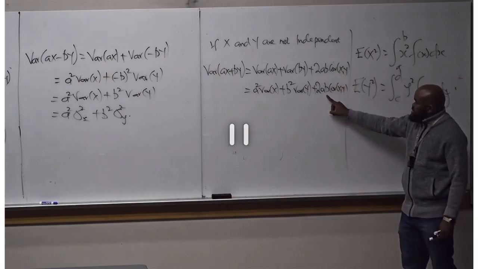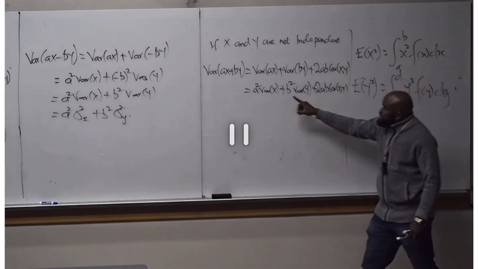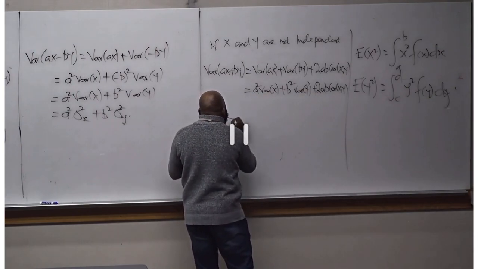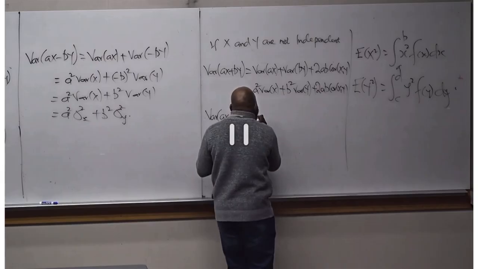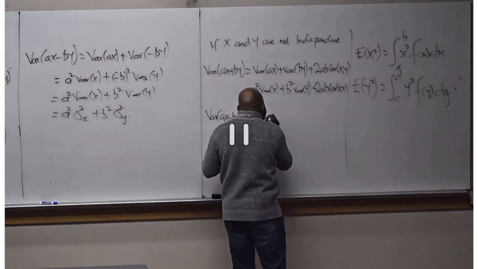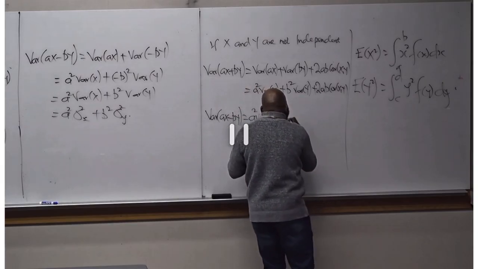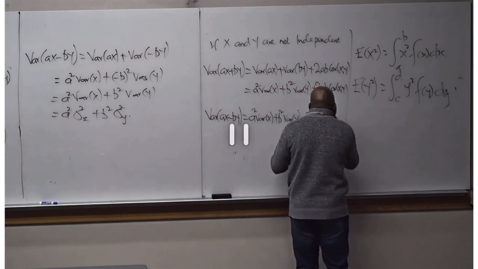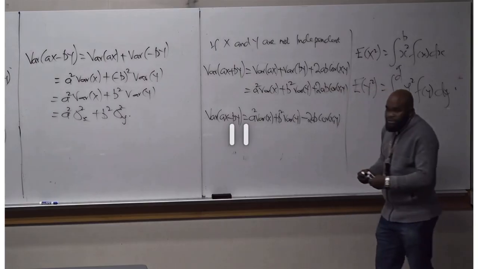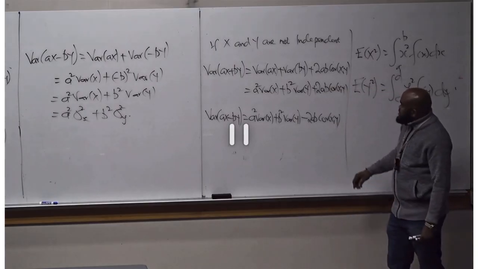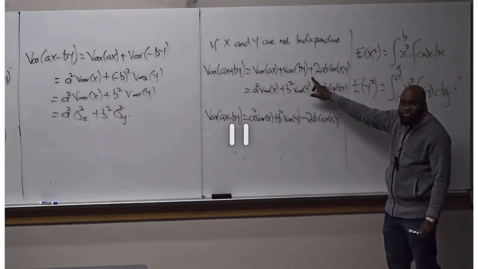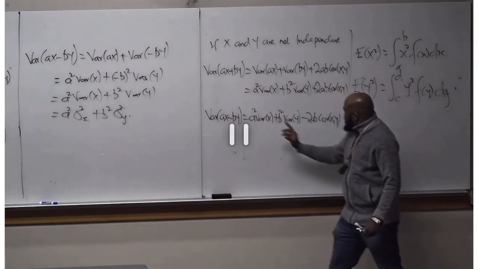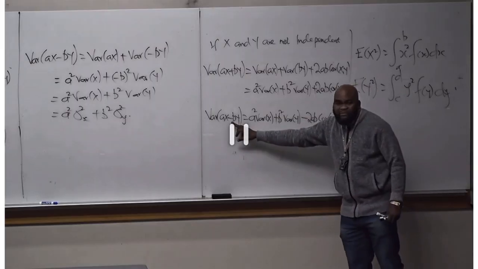You're actually going to have covariance. Now, if I want the one for negative, the variance of aX minus bY in that regard is going to be a squared variance of X, plus b squared variance of Y, minus 2ab covariance XY. Now, when X and Y are not independent, if I have a plus 2ab covariance for the plus one, I'm going to have minus 2ab covariance for the minus one.